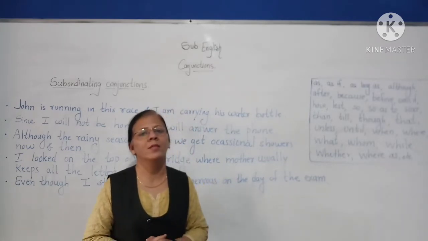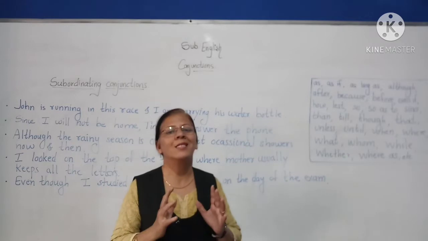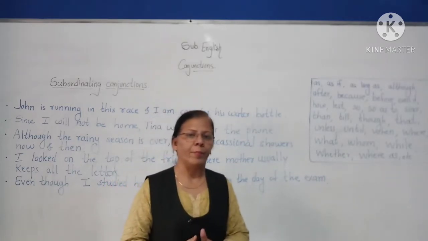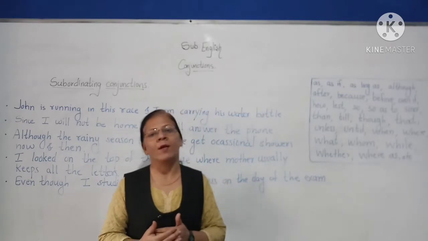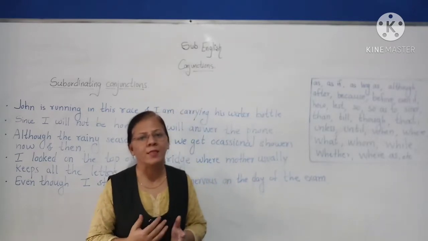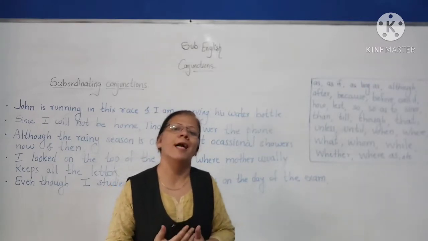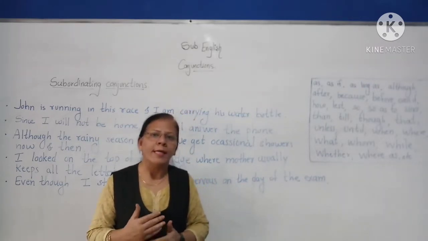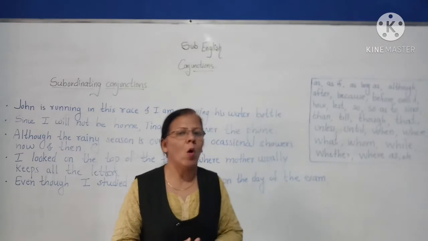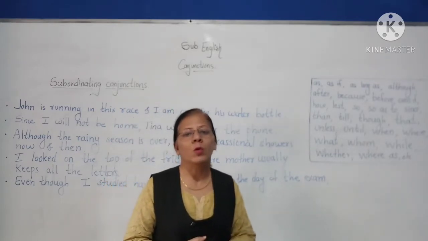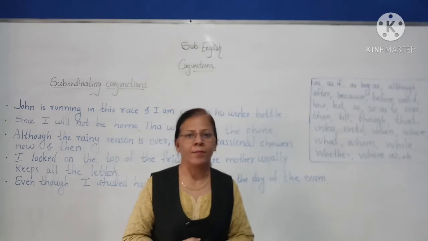The main clause is the clause which stands alone or on its own. And what is a subordinate clause? A subordinate clause is the clause which does not stand on its own. It needs the support of another clause to complete the meaning.